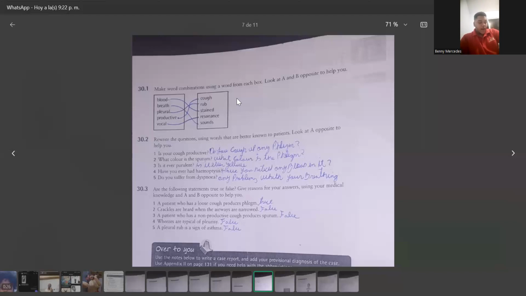Crackles are heard when the airways are narrowed. False. A patient who has a non-productive cough produces sputum. False. Wheezes are typical of pleurisy. False. A pleural rub is a sign of asthma. False.